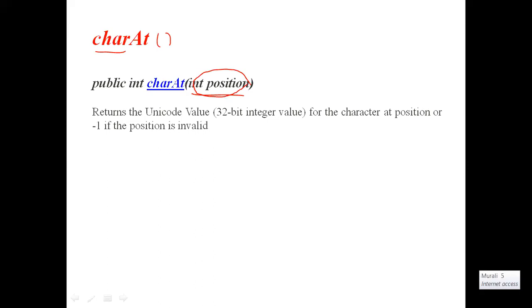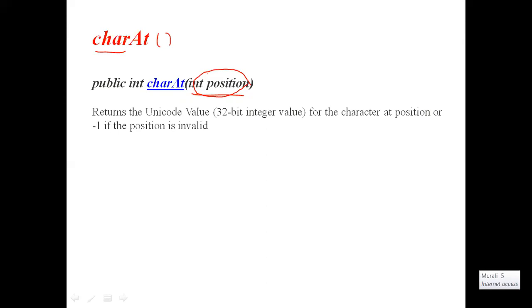But here there is one small difference from Java strings, where it directly gives the character at that position. For example, string s1 is equal to Murali. If the position is one, what is the character at position one? U is the character at position one in Murali. So charAt(1) gives U in the case of a Java string.